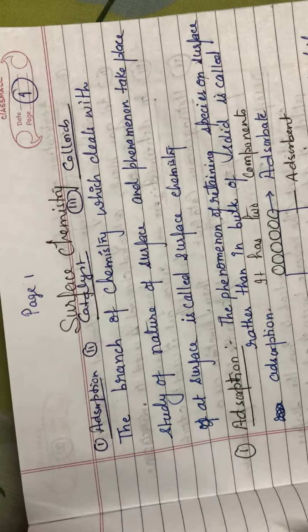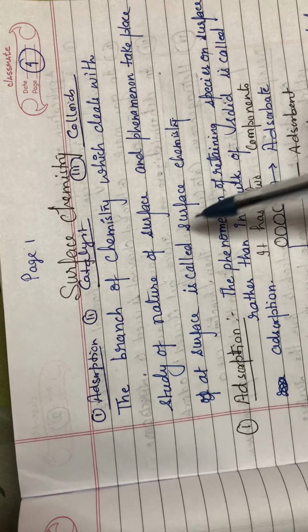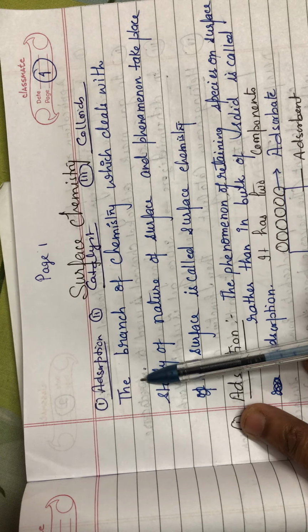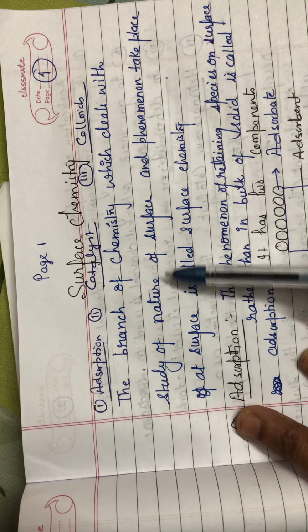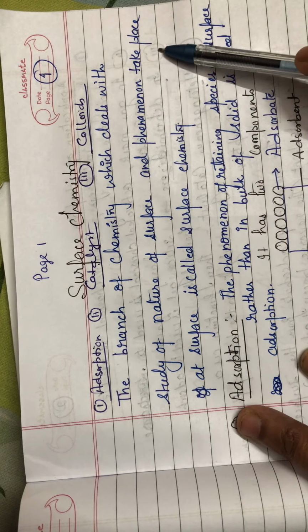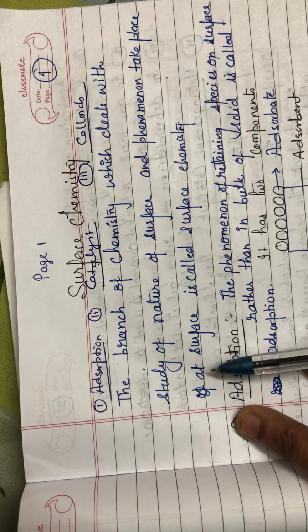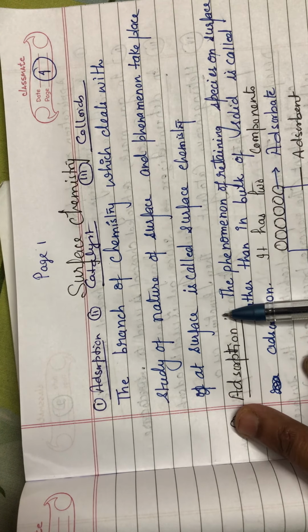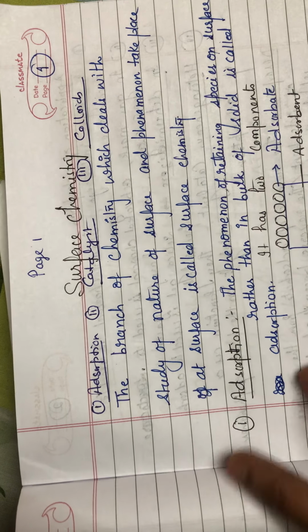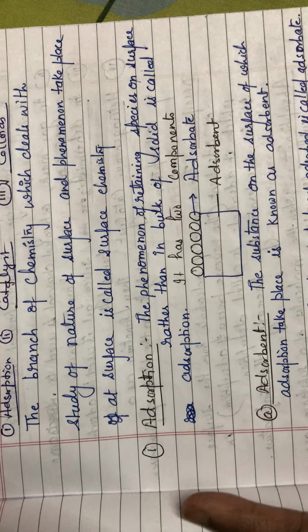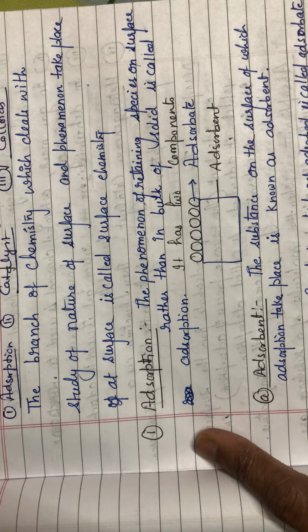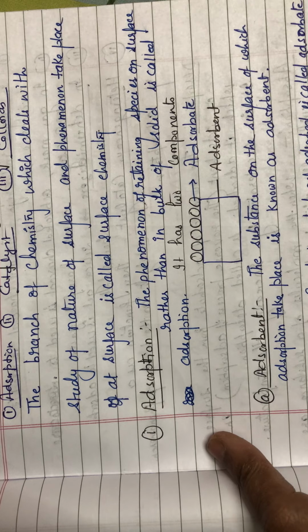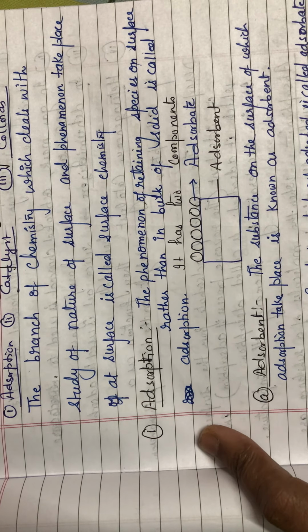So, first of all, let's discuss what is surface chemistry. As you can see, surface chemistry is a branch of chemistry in which we study the nature of the surface, and the phenomena or the properties which are taking place at the surface of any substance is called surface chemistry. So, the first property which is taking place at the surface only is adsorption. We'll discuss it. What is adsorption? Difference between adsorption and absorption.